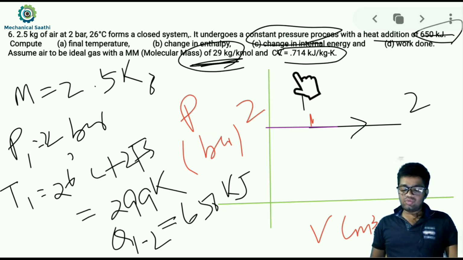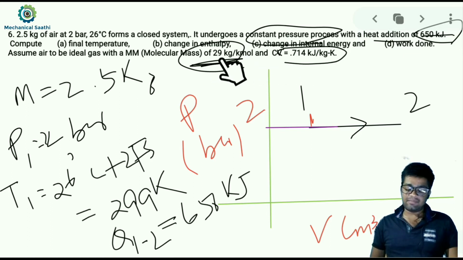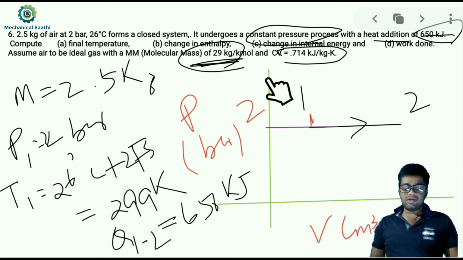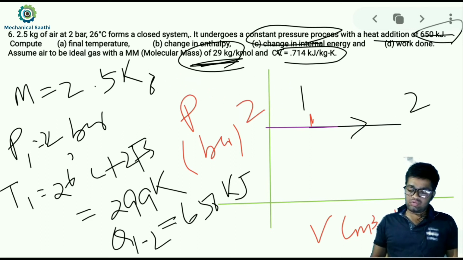The Cp value we may calculate, because R, the universal gas constant, is given, and we can calculate the characteristic gas constant. Cp is also given, so there is no problem calculating Cp, but we don't have the value of T2 over here.